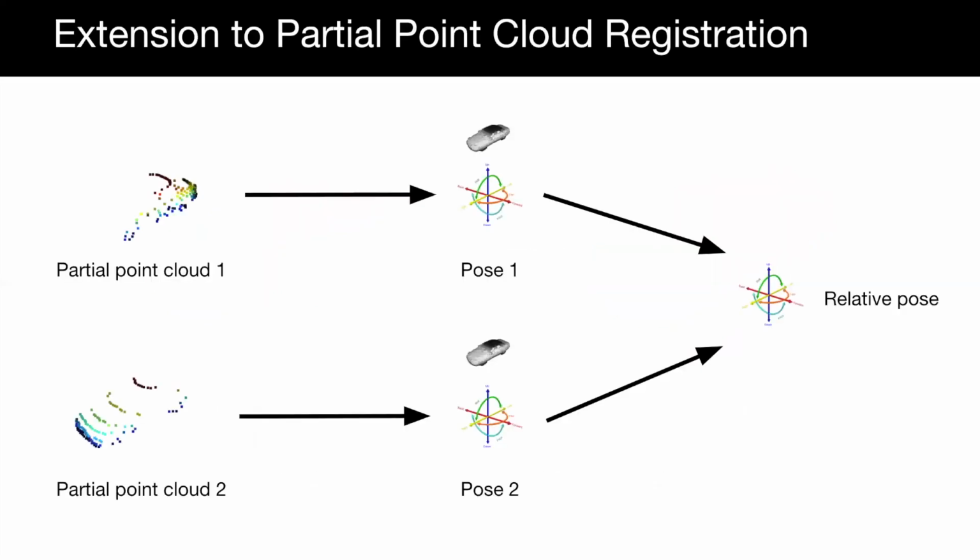Additionally, our method can be easily extended to challenging partial point cloud registration. Point cloud registration is the process of finding a spatial transformation that aligns two point clouds. Given two point clouds, our model can predict their poses and induce the relative pose to align them.